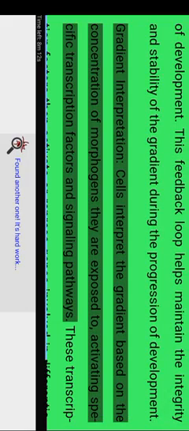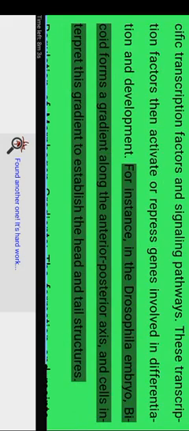Gradient interpretation. Cells interpret the gradient based on the concentration of morphogens they are exposed to, activating specific transcription factors and signaling pathways. These transcription factors then activate or repress genes involved in differentiation and development. For instance, in the Drosophila embryo, Bicoid forms a gradient along the anterior-posterior axis, and cells interpret this gradient to establish the head and tail structures.